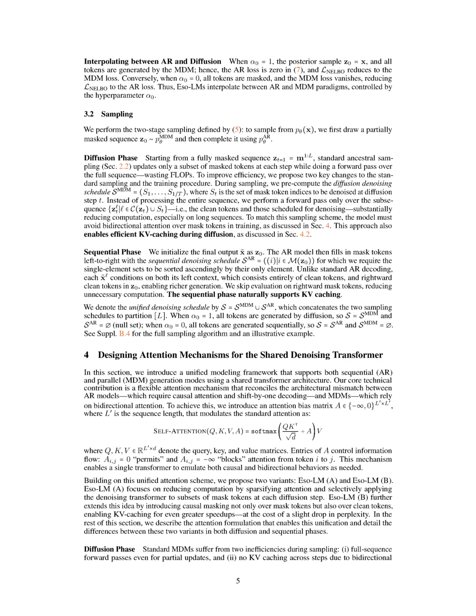Section Summary. In this section, we introduce Eso-LM-A, a modified denoising transformer that eliminates bidirectional attention over mask tokens during the diffusion phase, enabling faster inference with reduced computation compared to standard models. We detail the attention mechanisms for both the diffusion and sequential phases, highlighting how clean and mask tokens interact within a structured attention bias that we leverage in our implementation.